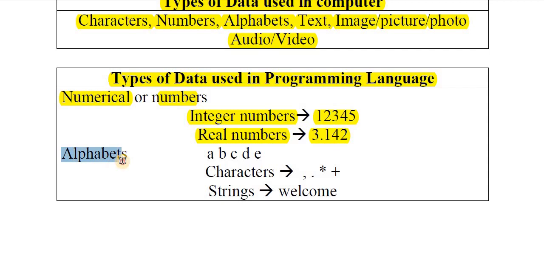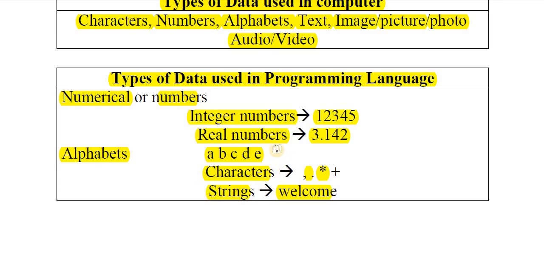And then alphabets, like ABCD. In alphabets there are different types: characters and strings. A character means a single character. It can be an alphabet, a number or a symbol. And a string means a group of characters. So these are the different types of data we use in the programming language.